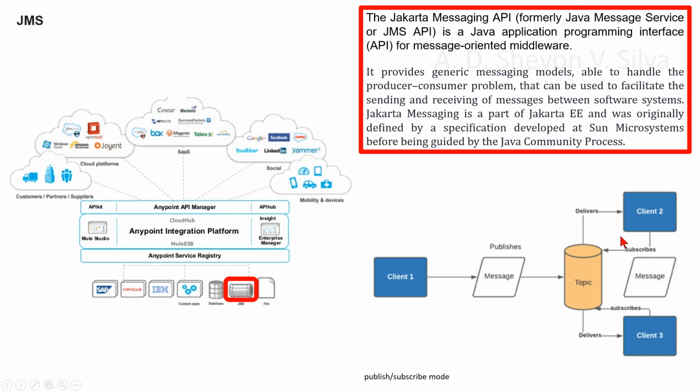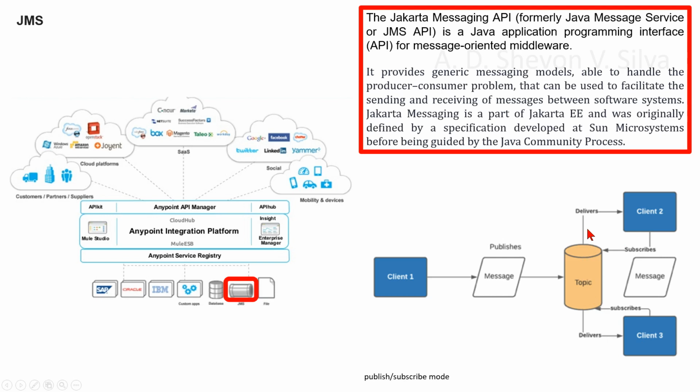This diagram shows the publish-subscribe delivery mode. Here you can see client 1 is connected to the message, and the message is published and connected to the topic. The topic interacts with client 2 and client 3.